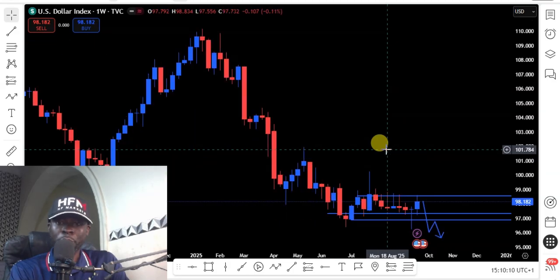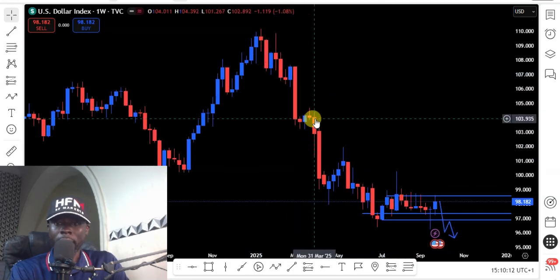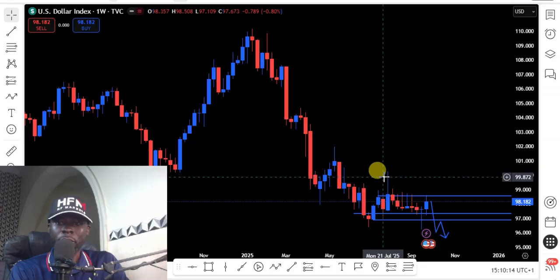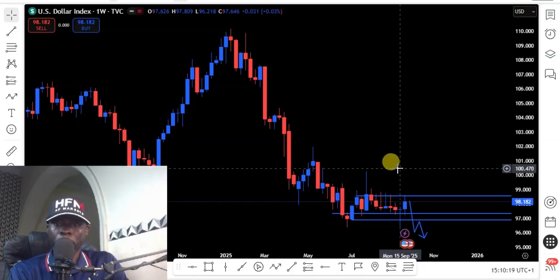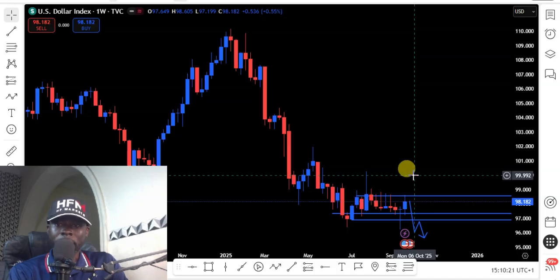While we expect price to push lower, we can see that we have a series of lower highs, which indicates the dollar index is currently on a bearish trend. So we look for more bearish opportunities on the dollar index because we have a very strong bearish trend momentum on the weekly chart.